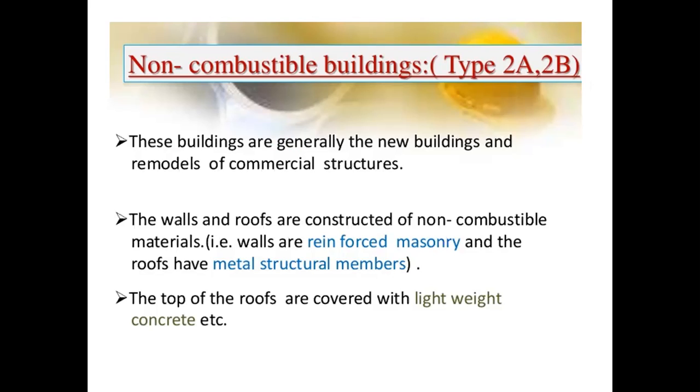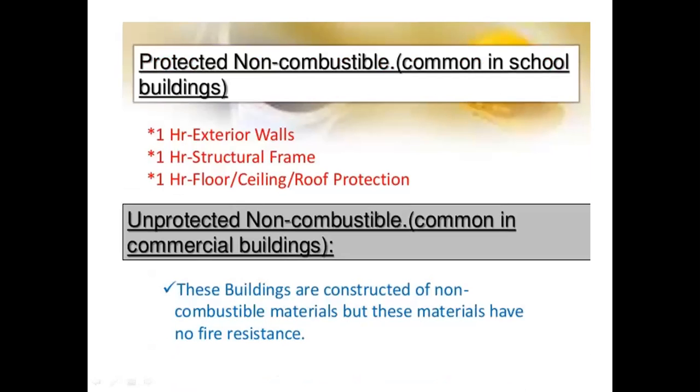The walls and roofs are constructed of non-combustible materials. The walls are reinforced masonry and the roofs are metal structural members. That is, the walls and roofs are made of non-combustible materials. The tops of the roofs are covered with lightweight concrete, etc. Protected non-combustible is common in school buildings, and unprotected non-combustible is common in commercial buildings.